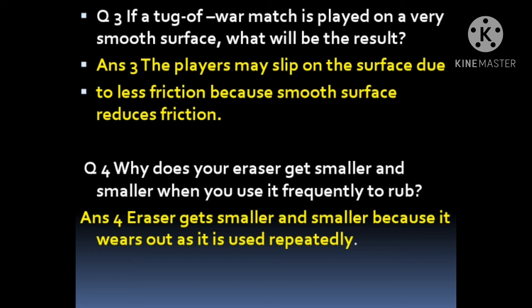Question number 4. Why does your eraser get smaller and smaller when you use it frequently to rub? Now the answer, eraser gets smaller and smaller because it wears out as it is used repeatedly. Due to friction or continuous use, it wears out and becomes smaller and smaller.